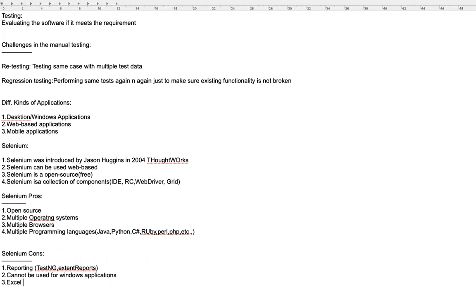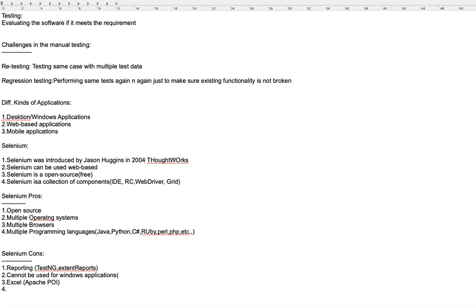We said the automation tool can be used for retesting, to read multiple test data from an Excel sheet, right? But it can't read the Excel sheet as is. So we again use a third-party tool called Apache POI to do that. So though Selenium doesn't support these things, they can be achieved using third-party applications.